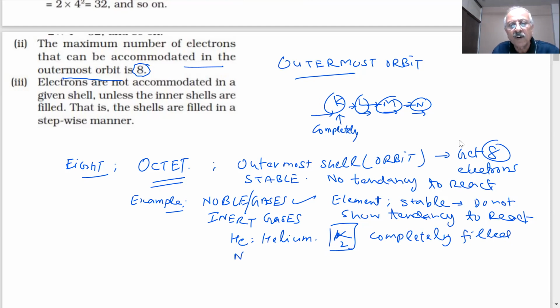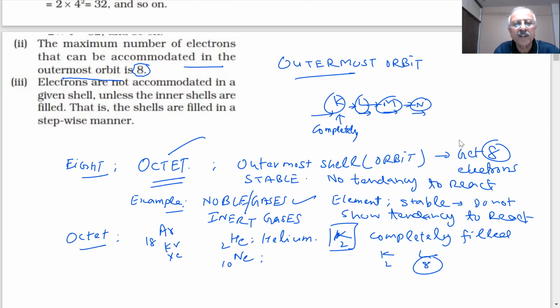Similarly, neon has atomic number 10. What will be the electron distribution of neon, students? How many will you put in K? 2. And 8. So the outermost shell is completely filled, which we call octet. Similarly, helium, neon, argon, krypton, xenon are some examples of the noble gases. They have octet, and hence, what is the result of this?